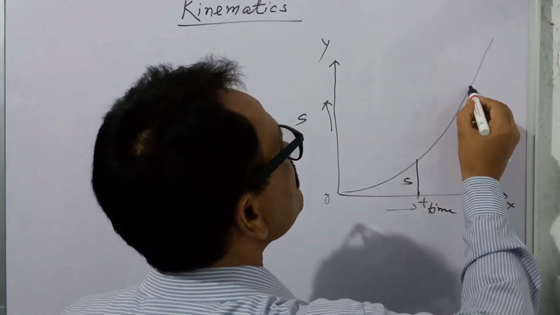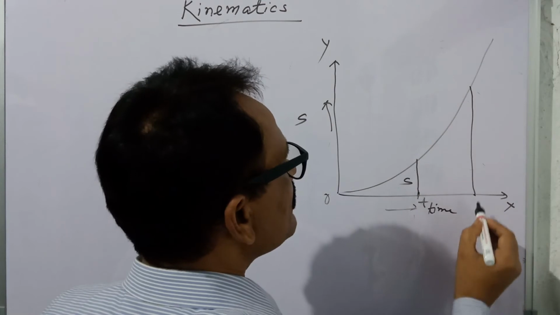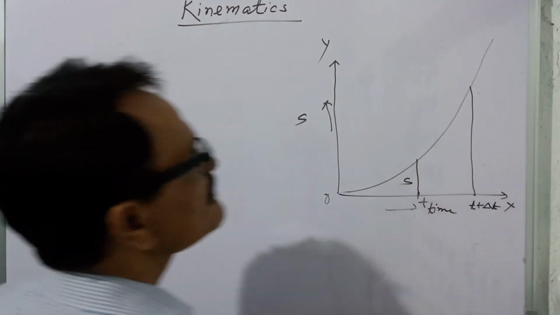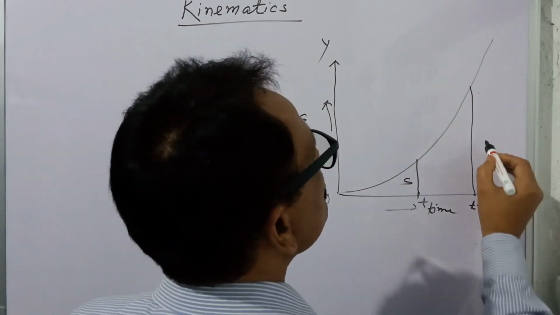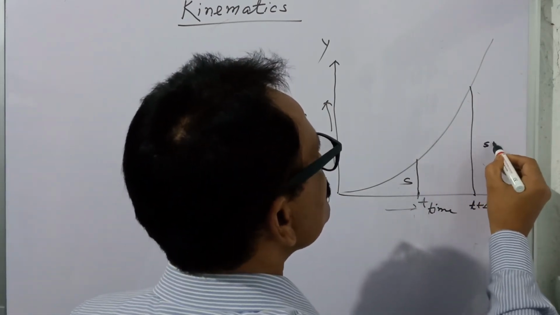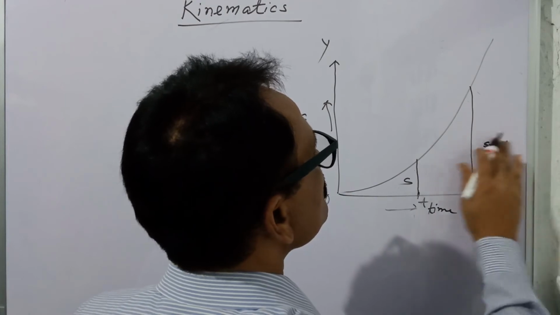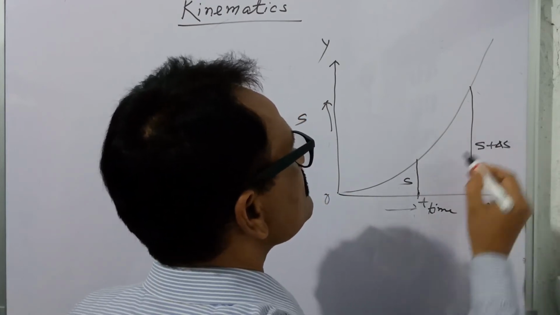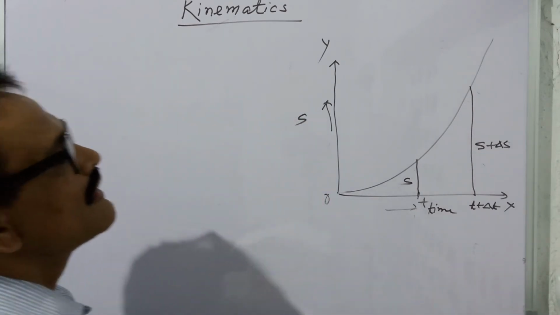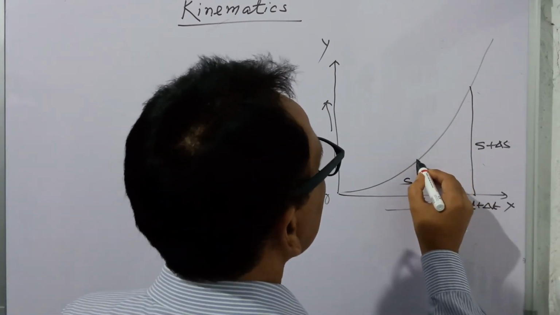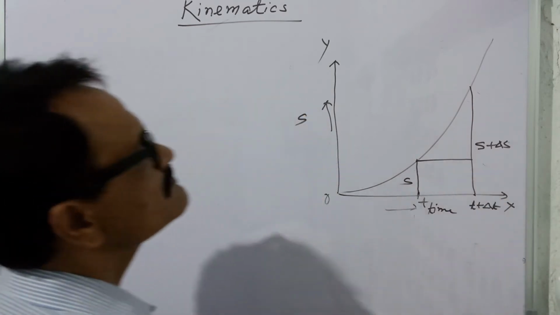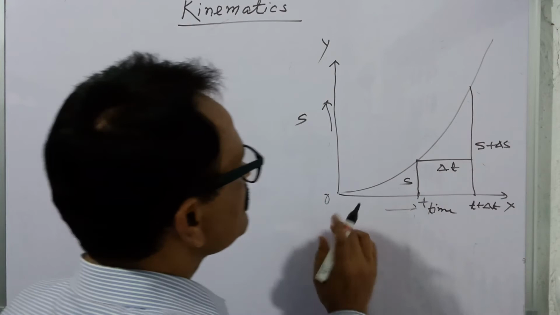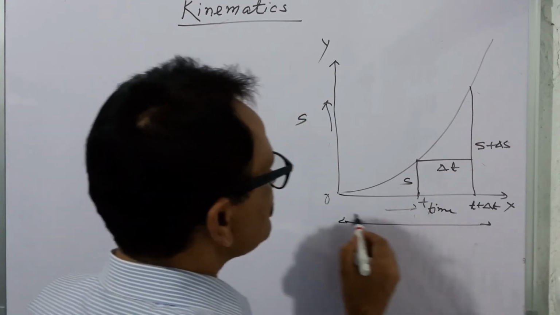and after at this point the time is measured t plus delta t, and then the distance travelled is s plus delta s, and this is the delta t because this is the t plus delta t and this is the t.